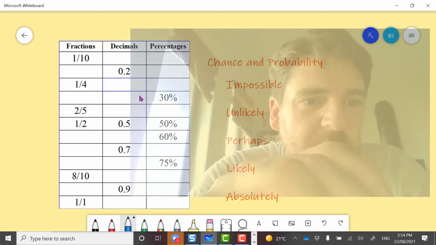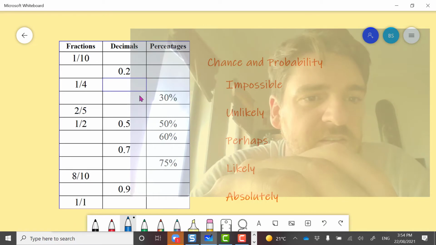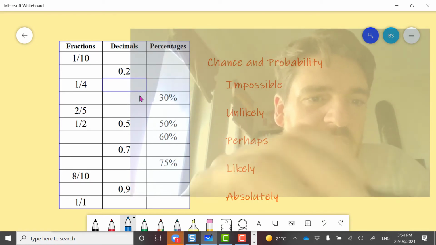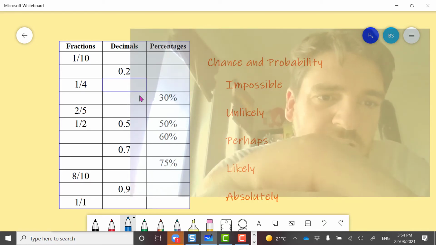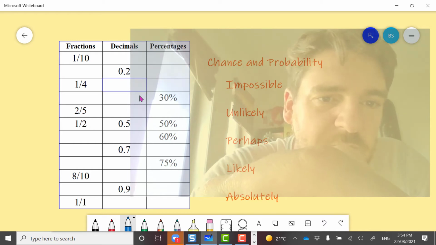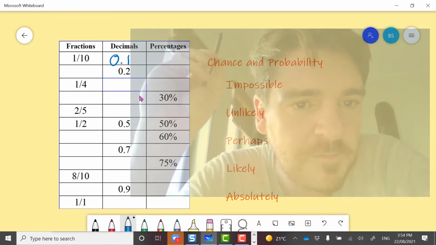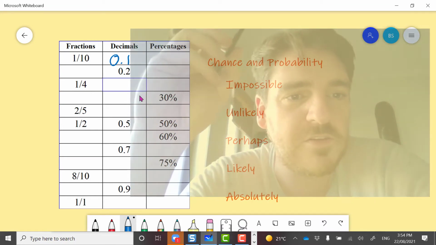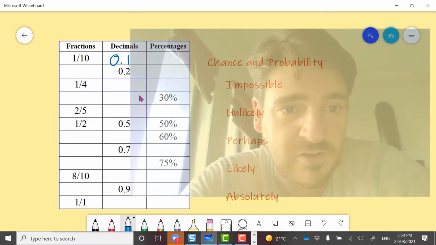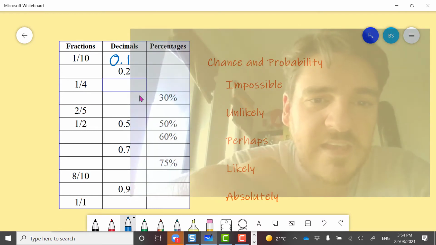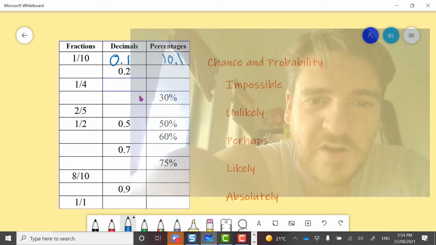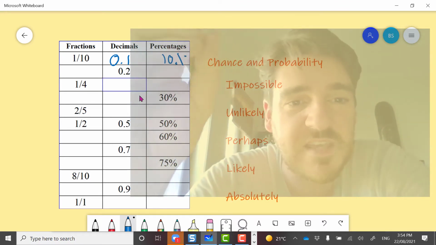So I'm looking at something that's a 1 in 10 chance as a fraction. As a decimal, I converted 1 out of 10. I'll see if this lets me draw. There we go. As a decimal, it's going to be 0.1. If I was going to do that as a percentage, that is 10%. A few people might have been thinking that was 1%.